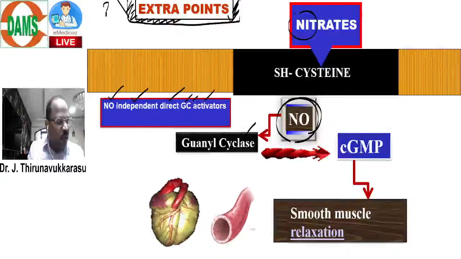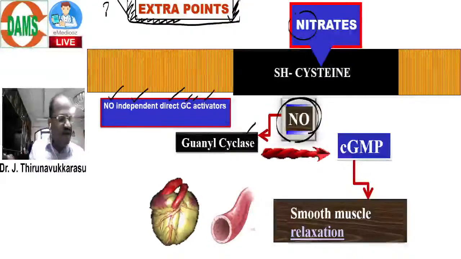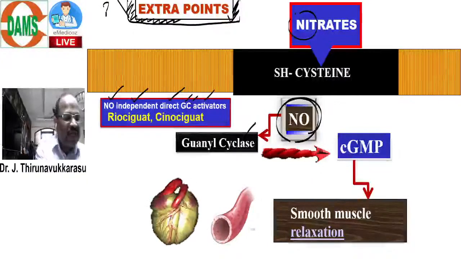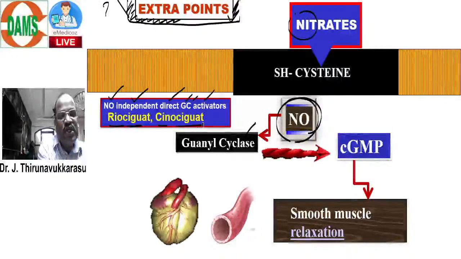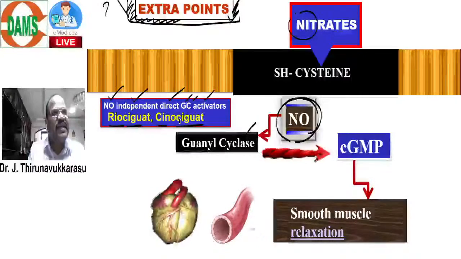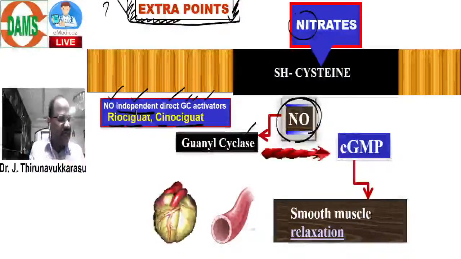Yes, very good: Riociguat, Vericiguat, very fantastic. Please note, Riociguat, these are direct guanylyl cyclase activators, nitric oxide independent.